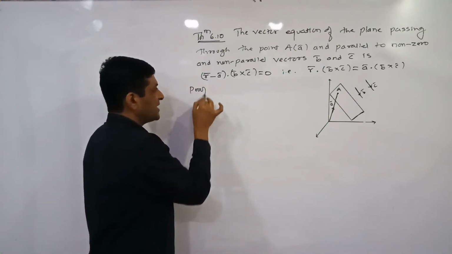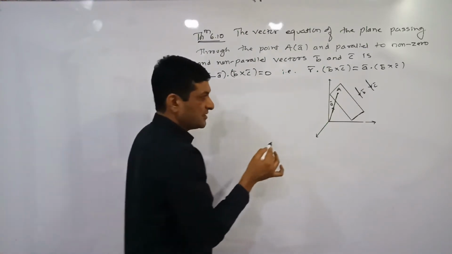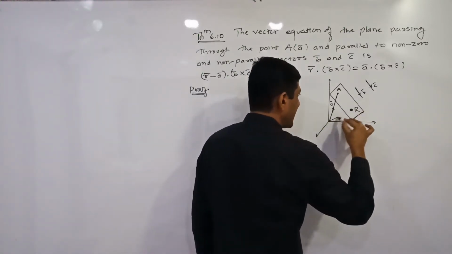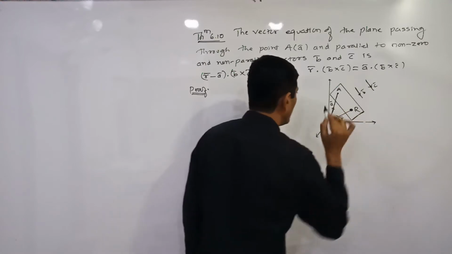Whenever we are finding the equation of a plane, we consider any point on the plane. Let us denote any point on the plane by R and its position vector by r bar.